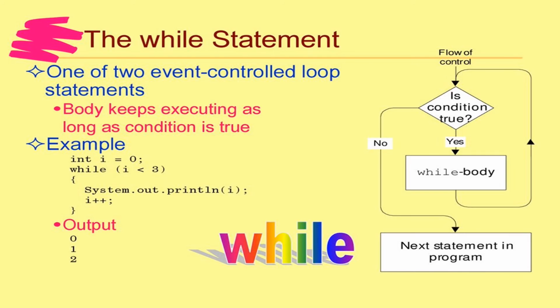The next is the event controlled loop statement, the entry controlled while statement. The body keeps executing as long as the condition is true. Here in this case, we check the condition first. After initializing, check the condition. If it is true, the body will be executed. Otherwise, the next statement in the program will be executed.